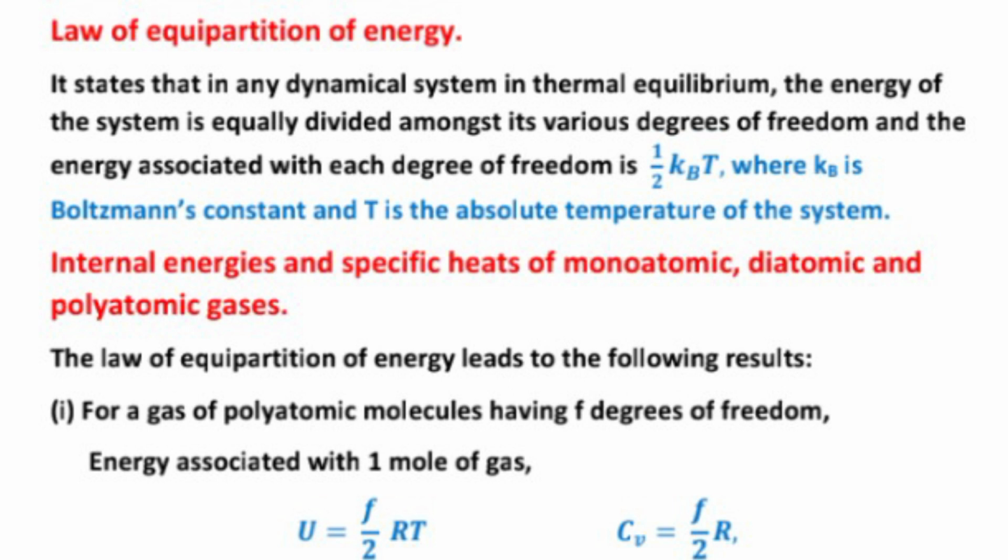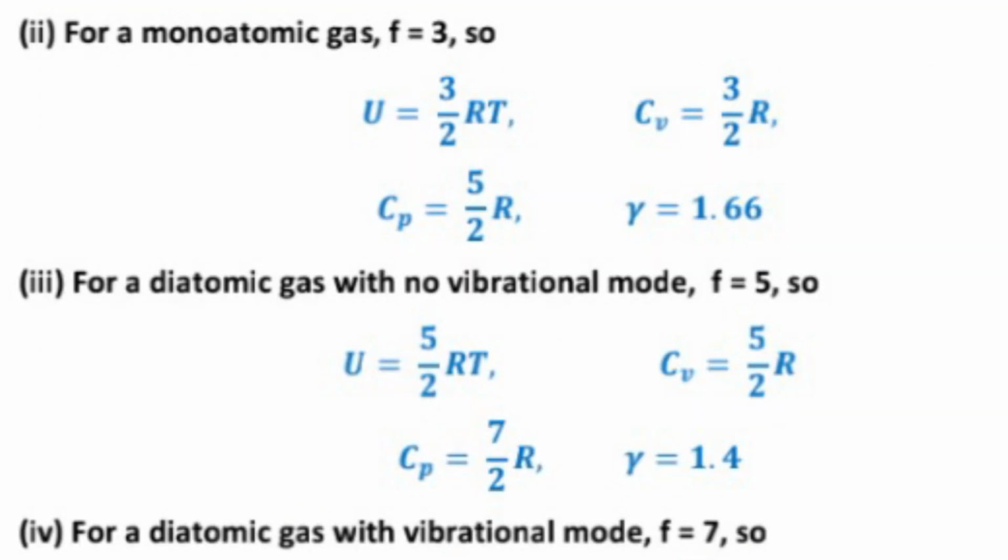Cp equal to 1 plus F upon 2 into R. For a monoatomic gas, if F is equal to 3, then U equal to 3 upon 2 RT and Cv equal to 3 upon 2 R. Cp equal to 5 upon 2 R and gamma equal to 1.66.